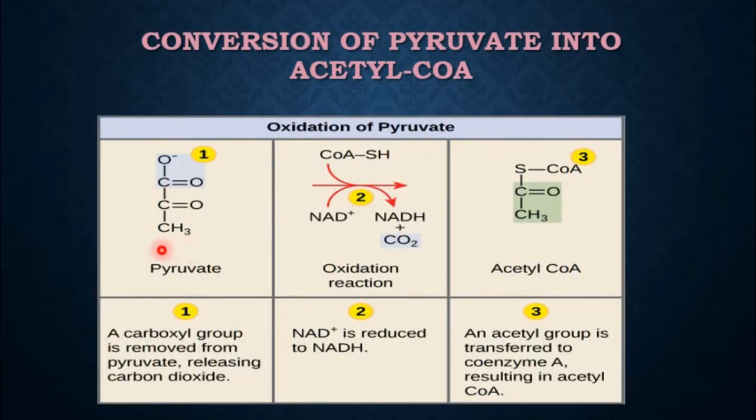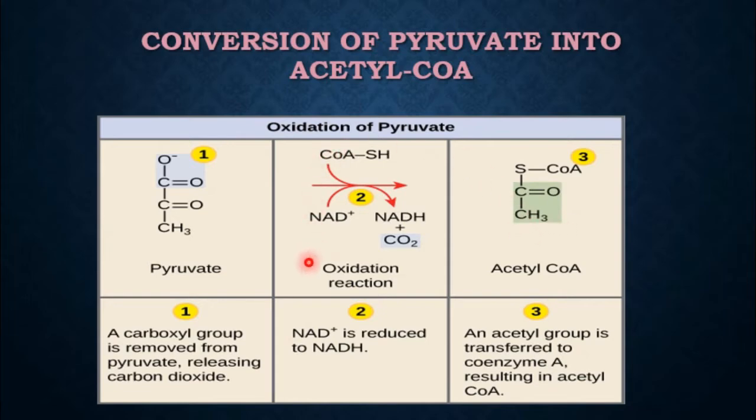Pyruvate is obtained as the result of glycolysis. You can see the pyruvate molecule here. First, a carboxyl group from pyruvate is removed and converted into carbon dioxide. The remaining group left in pyruvate is this acetyl group. This acetyl group will get attached to an enzyme called coenzyme A. So this acetyl group gets attached to this coenzyme A, resulting in the formation of acetyl-CoA.